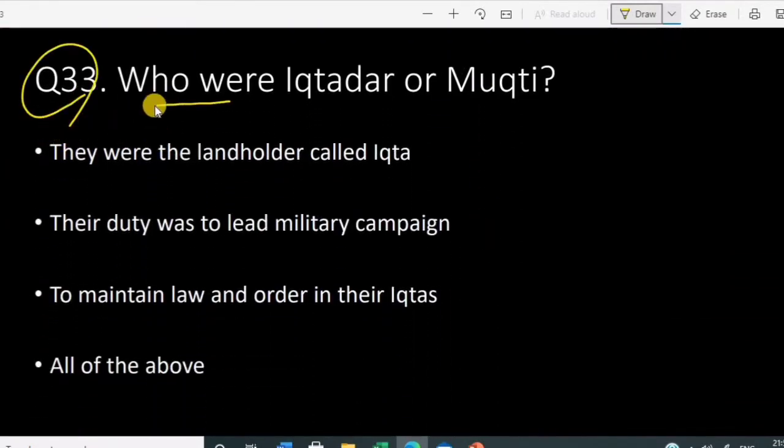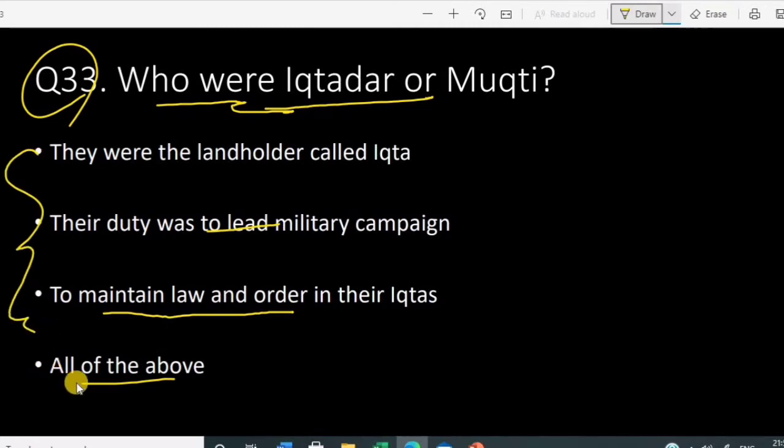Question 33. Who were Iqtadars or Muqtis? They were the landholders of the Iqta. Their duty was to lead military campaigns and to maintain law and order in their Iqtas. All of the above. So the correct answer to this question is all of the above.